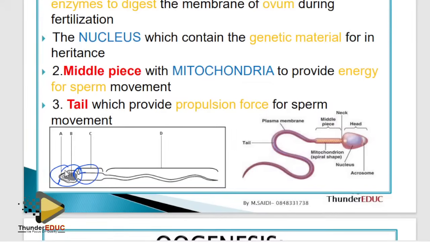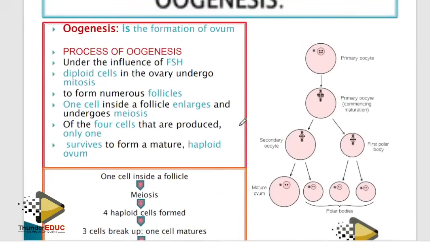But they can ask you a question: adaptation of the sperm for locomotion. Now you only talk about the tail and the middle piece. That's all. Adaptation of the sperm for fertilization. Now they are talking about only fertilization, so you only talk about the acrosome and the head. Is it clear? Don't just go and say, no, I know the sperm. Look at the question critically. You remember these words. All right, let's continue.